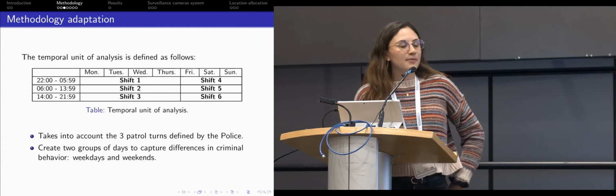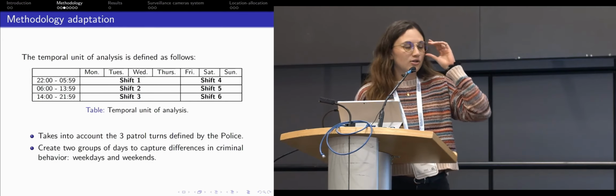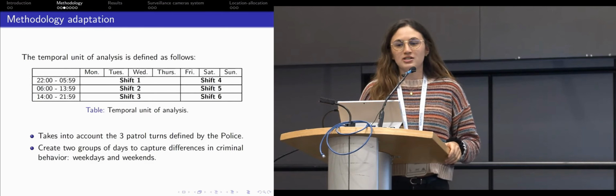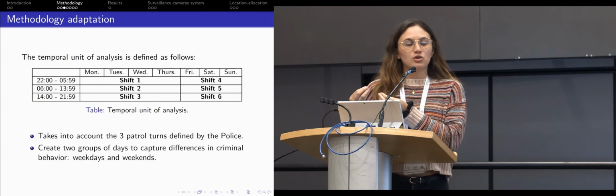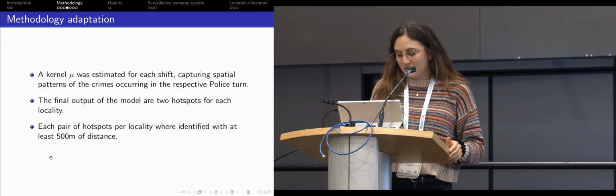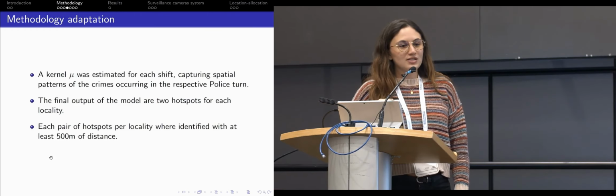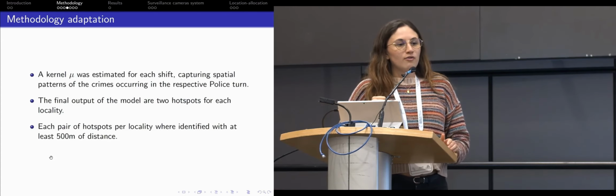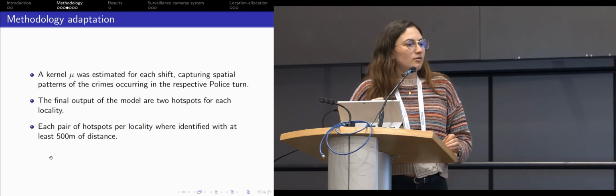Since we wanted to adapt it to the operations of the police in Bogota, we considered 6 different shifts in the week. Police in Bogota work in 8-hour slots per day, and they needed to know how to patrol each locality of Bogota, either on weekdays or weekends. So we first divided the week into 6 different times, and then we estimated the kernel mu for the background crimes for each one of these shifts. And then we also estimated the kernel for the aftershock crimes. With this, the output is the crime intensity function for each one of the shifts.